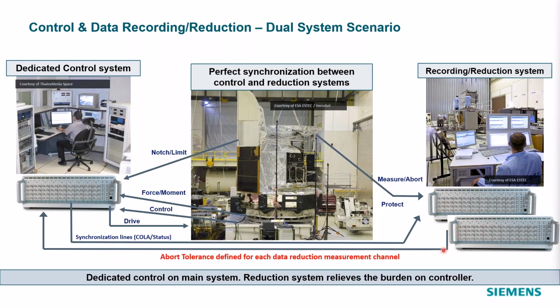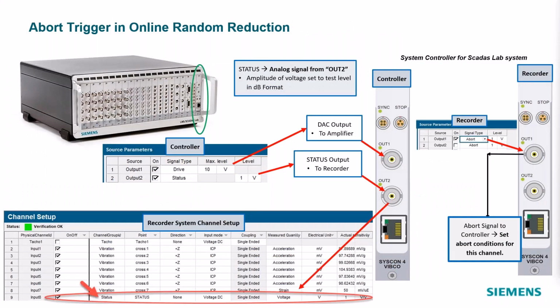And then there's an output over here on the recording system that is an abort signal, and that can be sent to this control system to signal an abort condition, and then that will initiate a shutdown of the controller to protect the spacecraft. And here is how it's set up in the software. So the new feature is this part right here.